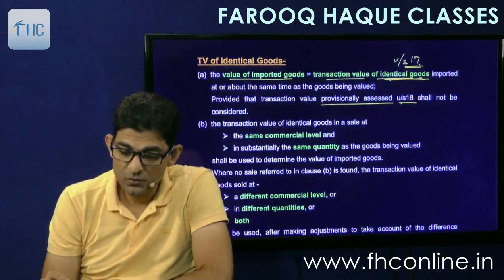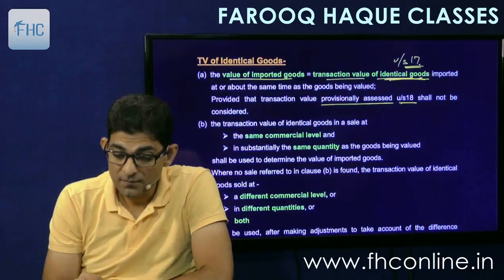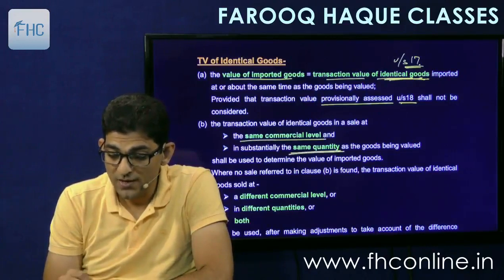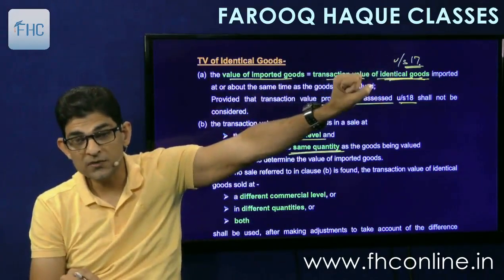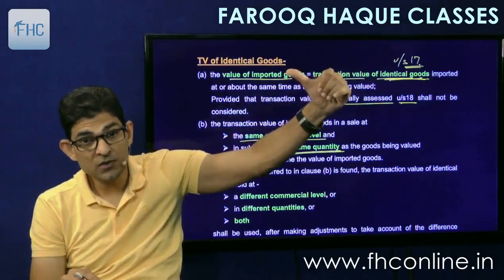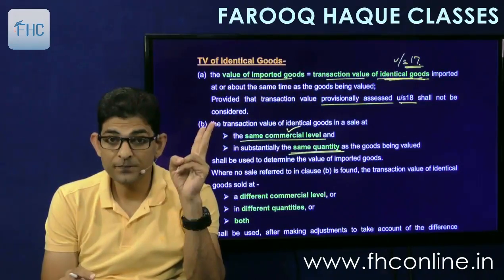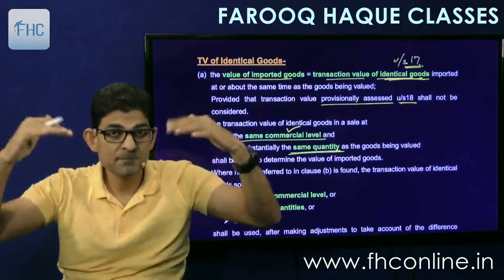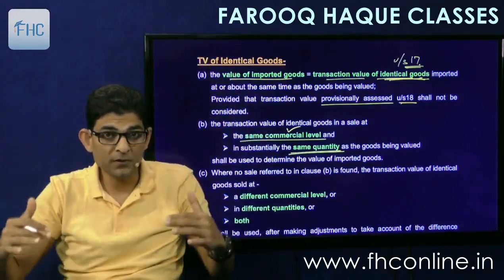Then the transaction value of identical goods in a sale at the same commercial level and in substantially the same quantity as the goods being valued shall be used to determine the value of imported goods. Means if we have these identical goods known to us, they should be at the same commercial level and same quantity. Two things have to be checked. Commercial level, as I told you, is the level at which you stand in the business in India, whether you are a manufacturer or a dealer or a wholesaler or a retailer or a consumer.